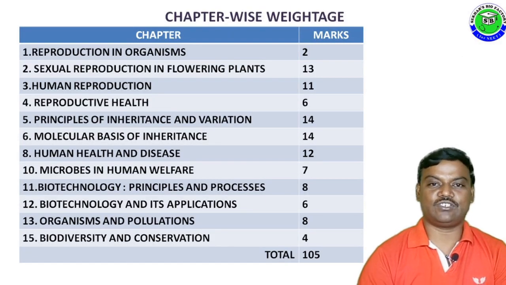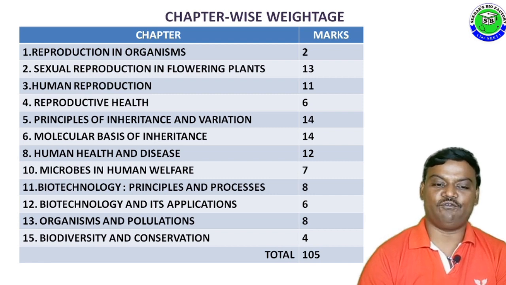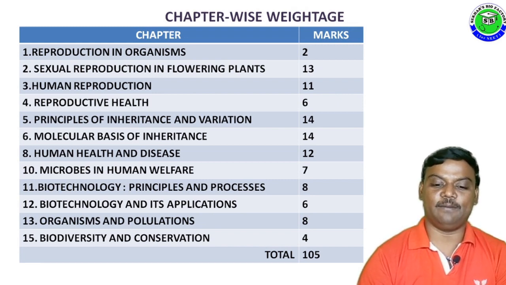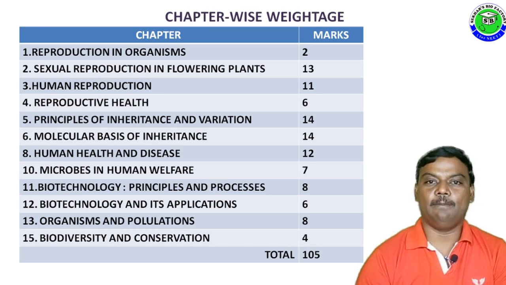In this, the first chapter, reproduction in organisms, 2 marks, sexual reproduction in flowering plants, 13 marks, human reproduction, 11 marks, reproductive health, 6 marks, principles of inheritance and variation, 14 marks, molecular basis of inheritance, 14 marks, human health and diseases, 12 marks, microbes in human welfare, 7 marks, biotechnology, principles and process, 8 marks, biotechnology and its applications, 6 marks, organism and population, 8 marks, and biodiversity and its conservation, 4 marks.